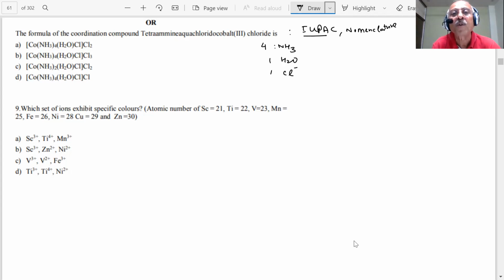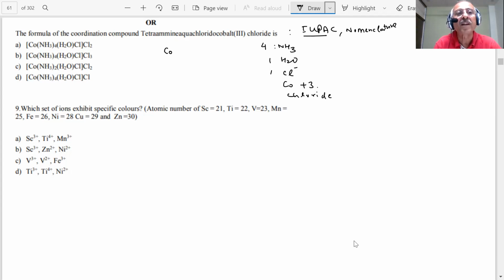And then you are given cobalt, in which oxidation state? Plus 3. And chloride is there. This is given to us. So when we write the formula, what are the rules which we told? What do we write first? The central metal atom, cobalt. Tetraamminecobalt(III) chloride, because this is a cationic complex, as you can see. The first one is the central metal ion.